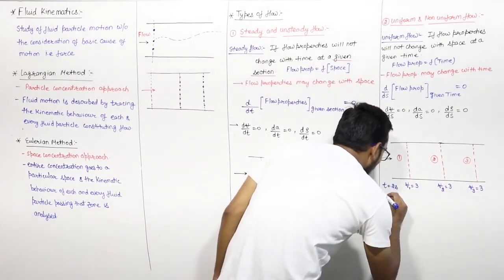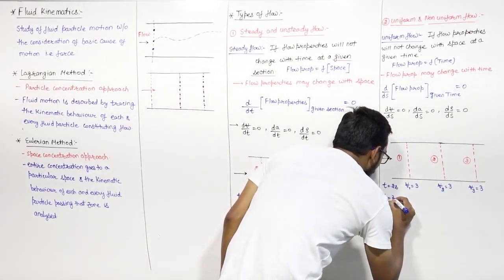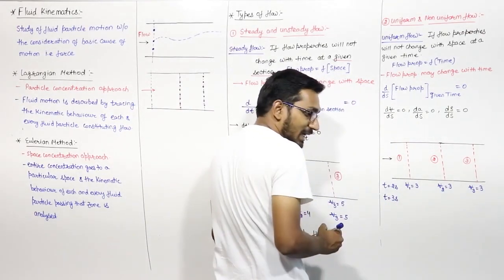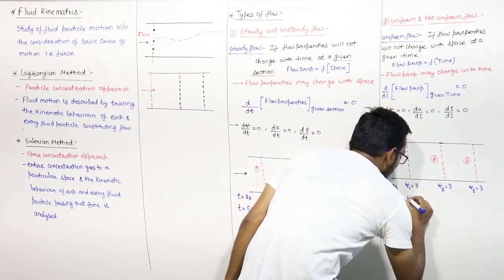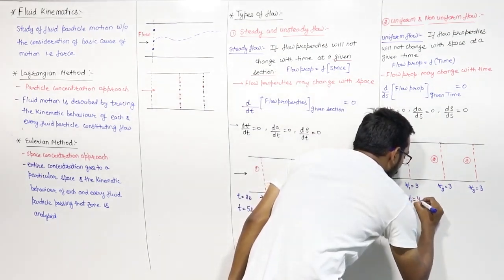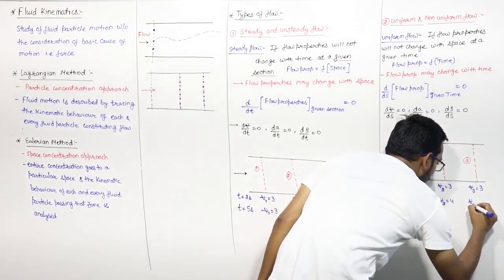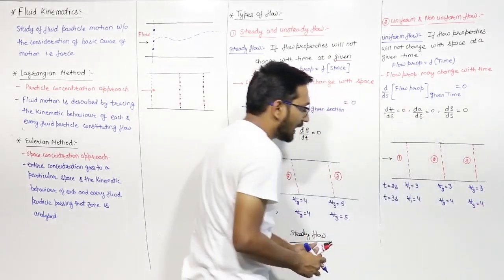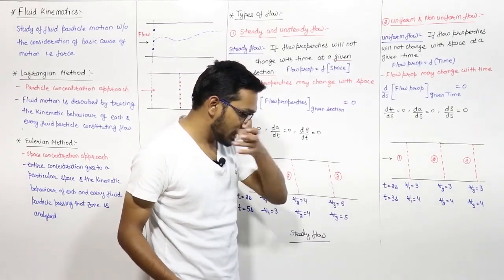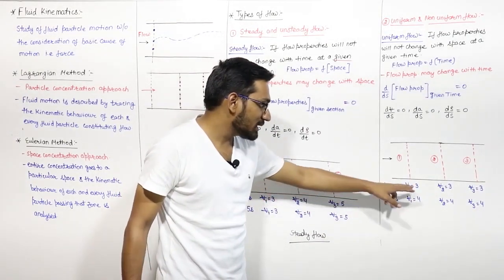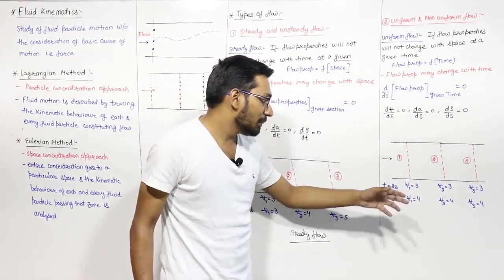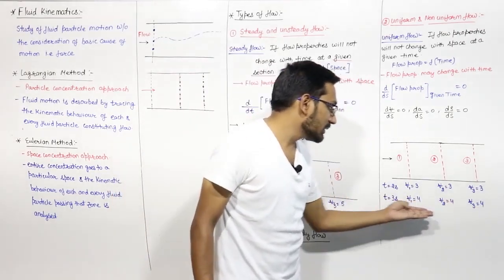But if you change the time, let us say at time t is equal to 3 seconds, the flow property may change. Let us say V1 will be equal to 4, V2 will be equal to 4, and V3 will be equal to 4. With the time from 2 to 3 seconds, the properties change from 3 to 4, but it is not changing with space.